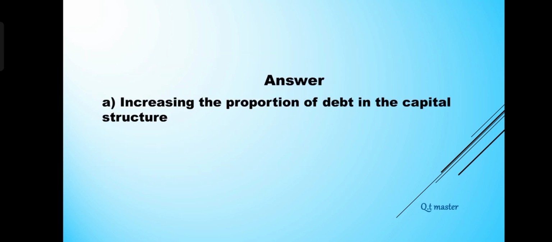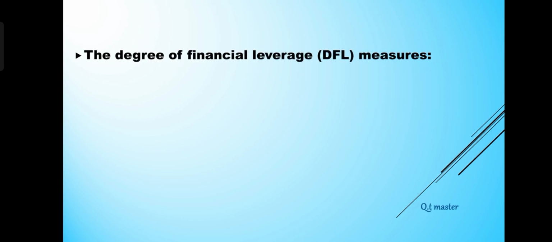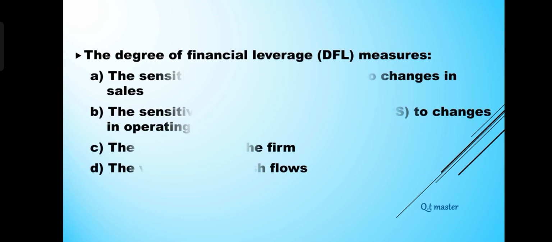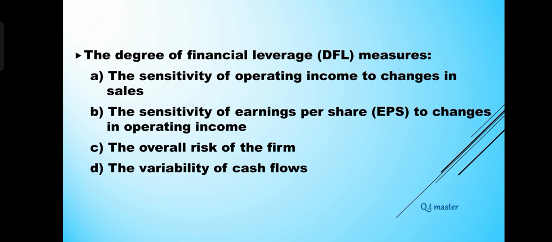The degree of financial leverage, DFL, measures A. The sensitivity of operating income to changes in sales. B. The sensitivity of earnings per share, EPS, to changes in operating income. C. The overall risk of the firm. D. The variability of cash flows. Answer: B. The sensitivity of earnings per share, EPS, to changes in operating income.